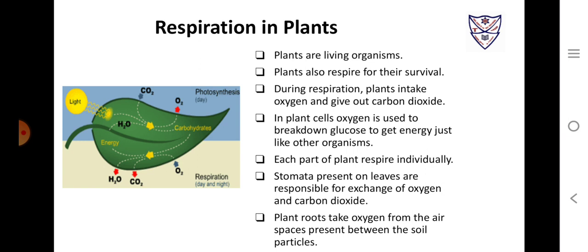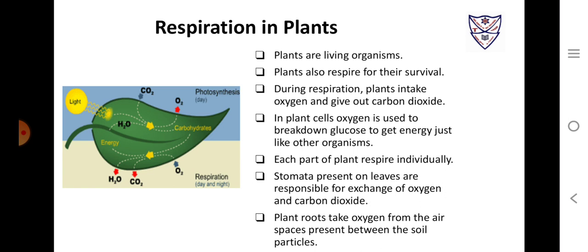Now, how do plants respire? Plants are also living organisms, and they also have to respire for their survival because they also need energy for their regular daily functions. During respiration, plants take in oxygen and give out carbon dioxide. We know respiration is the reverse process of photosynthesis. This carbon dioxide, which is released by the plant, is again used by the plant for the process of photosynthesis.